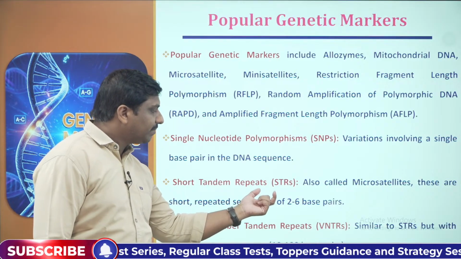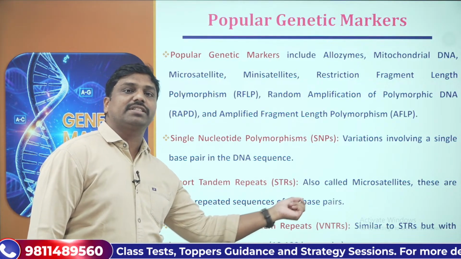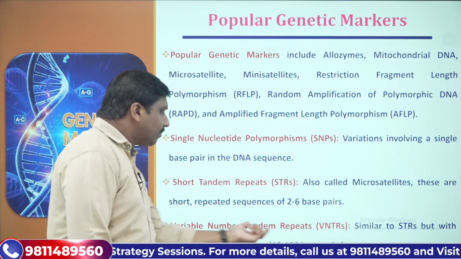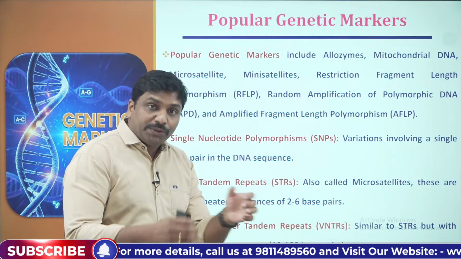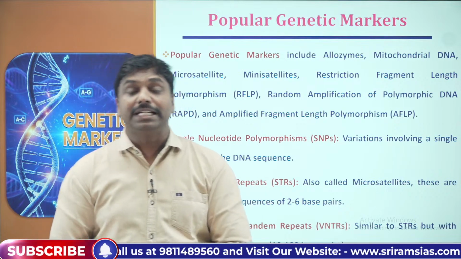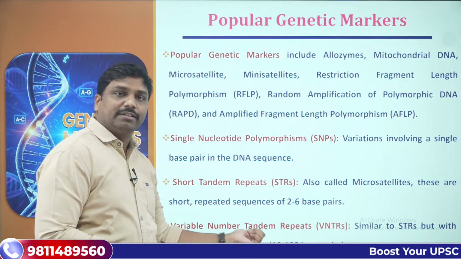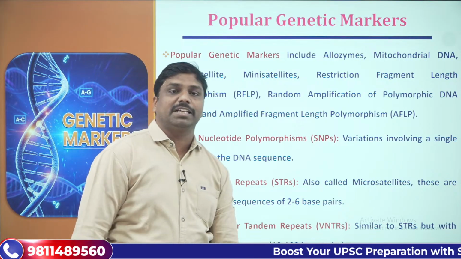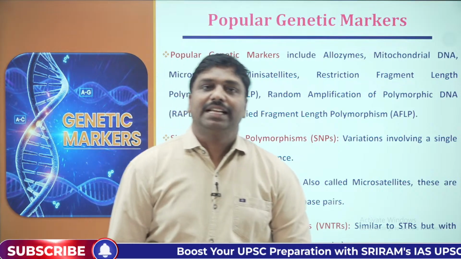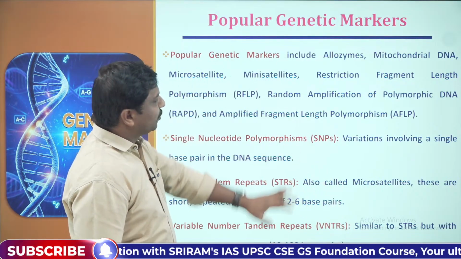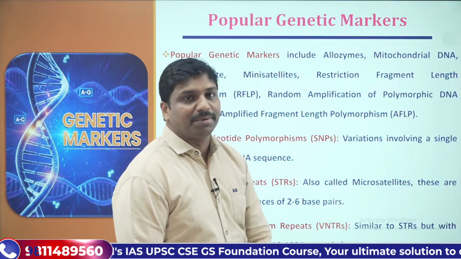In short tandem repeats, you have repetition of 2 to 6 base pairs with variations. In variable number tandem repeats, you can have multiple variations, with repetition of 10 to 100 base pairs in the DNA structure. So that would be the examples for the genetic markers. Try to remember these things.